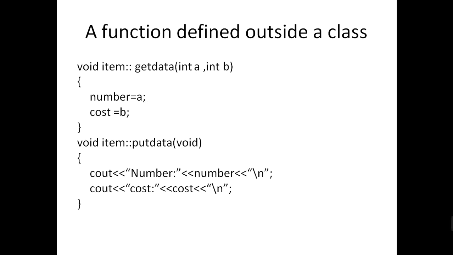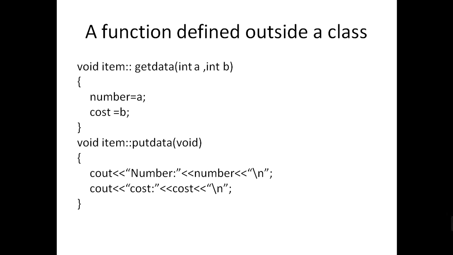So this is the usage for C++. First, what is a class and the definition of a class. The class is implemented in two parts: one is the class definition and the other is the member function definitions. The member function definition is also implemented in two places: one is inside the class, another one is outside the class.